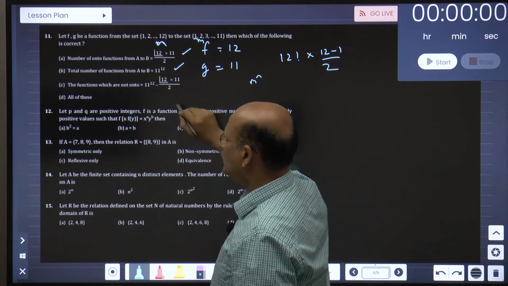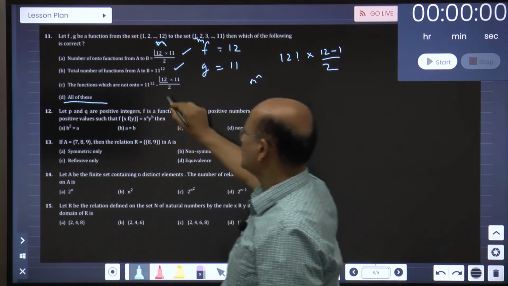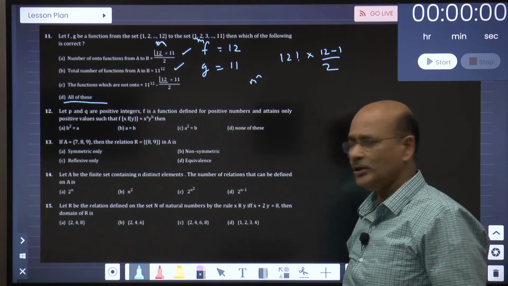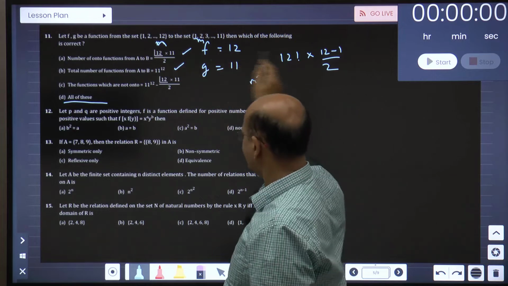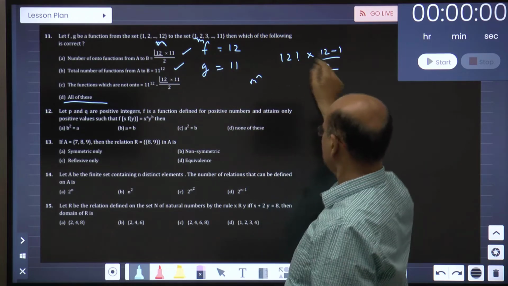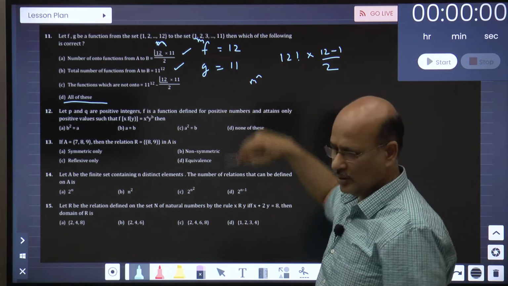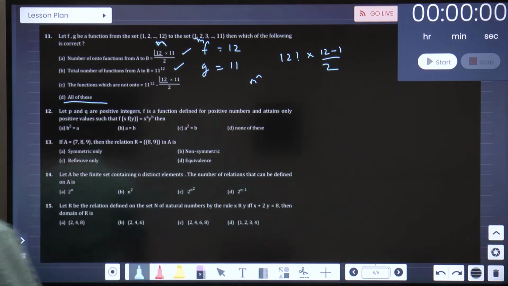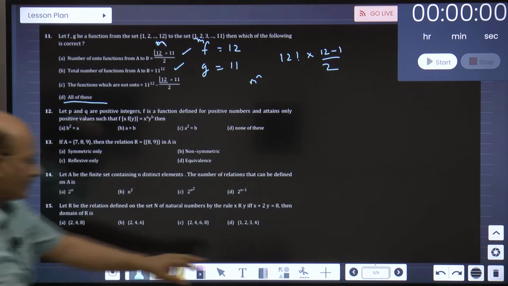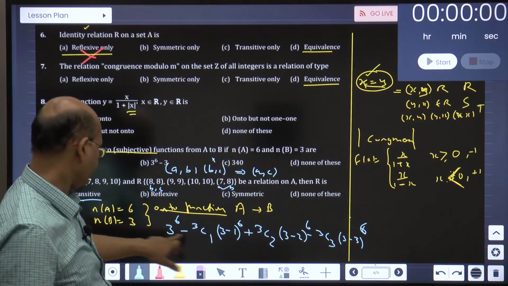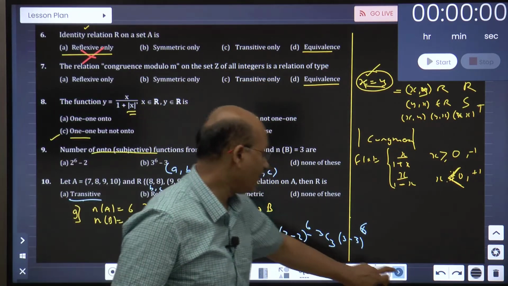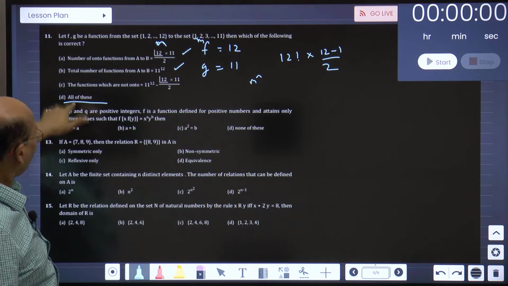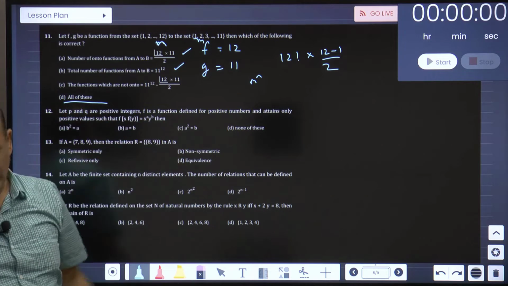So when both are true, I believe all of these options are there, so there is no need to look at this at all. All of this you can directly tick. Keep that in mind. So both the options are true, which is correct. They are telling us both the options are right. This is my fundamental. There is nothing like a standard formula as such, but we can predict from here. You can compare it with what I gave you just now in the previous case. In the previous example, I had done this same way, but definitely it will take more than 2 minutes to work out. There is no other option. But once both the options are correct, all of these options are there. That's why you go for that. Keep that in mind.